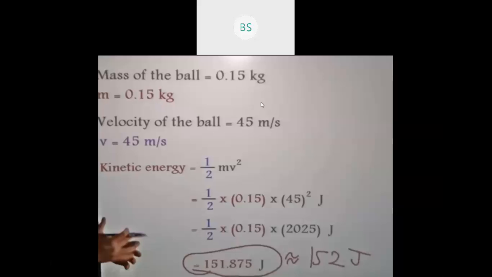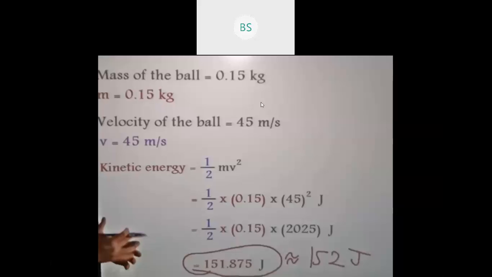Spinner means he will put the ball slowly, the velocity of the ball will be slow. And Malinga is the fastest bowler, that means the velocity of the ball is very fast. So when Malinga is bowling, the velocity of Malinga's ball is more. That means the kinetic energy is also more. Now, when Harbhajan is bowling, what is happening here? He is a spin bowler, so the velocity of the ball is very slow. That means you can say the kinetic energy is also less here. Okay. Now let me take one more example.